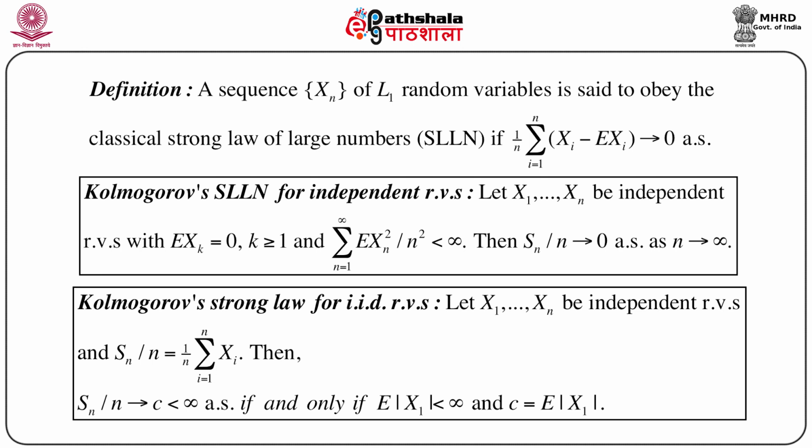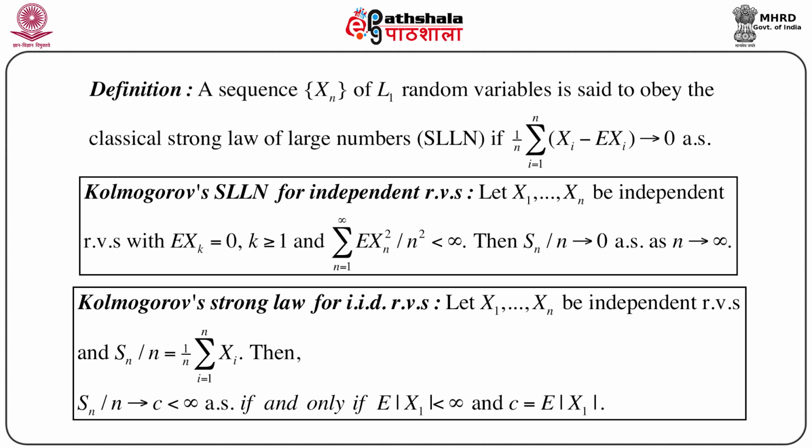Under these two conditions, it can be shown that Sn by n goes to 0 almost surely as n goes to infinity, where naturally Sn is the sum of the random variables, that is, summation Xi, i equals 1 to n.